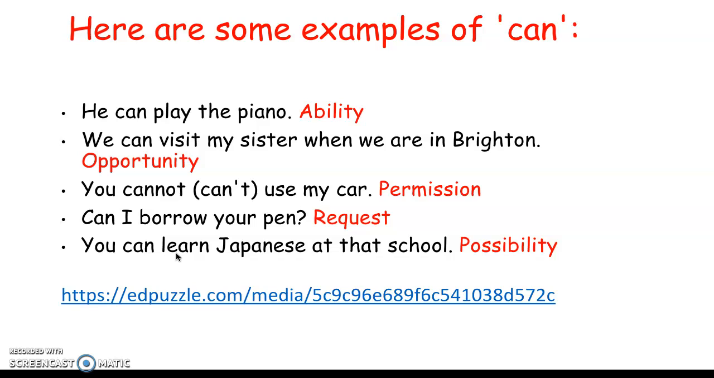Here are some more examples of can. For example, he can play the piano, that means ability. We can visit my sister when we are in Brighton, that means opportunity. You can use my car, that is permission. Can I borrow your pen? That is a request. And then you can learn Japanese at the school. That is a possibility. Here below in the link, you can see other modal verbs and how you can use them.